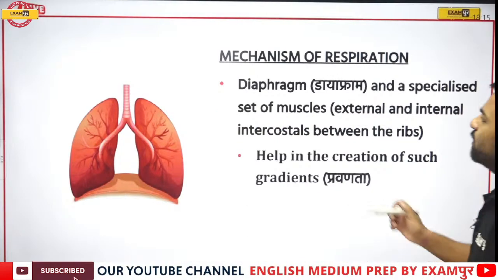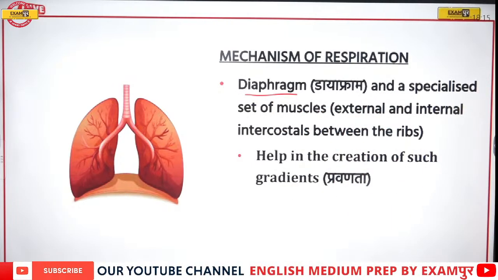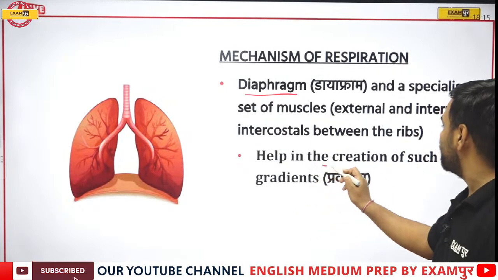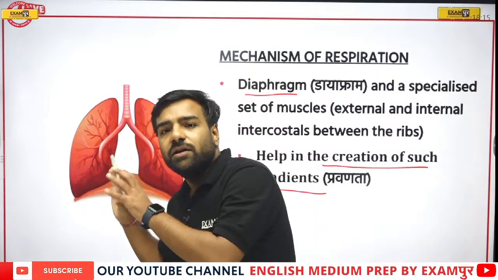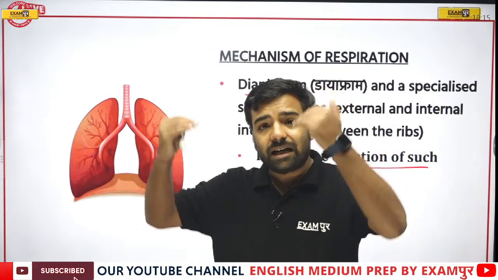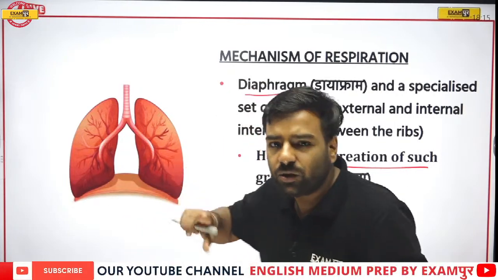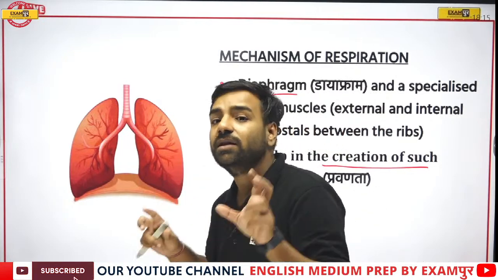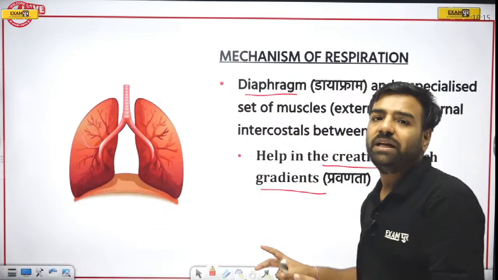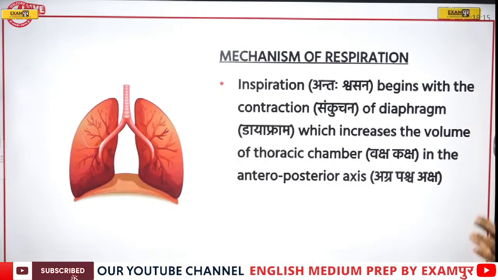Now, as I was talking about the diaphragm, it is a specialized set of muscles. Here, we can talk about its usage. It is helping in the creation of such gradients. If such gradients would not be there, air coming into your body and getting out of the body would not be possible. So in that particular part, in which we're talking about taking in air and releasing out the air, the diaphragm is playing a very, very important role. How? Because it is creating the gradients.